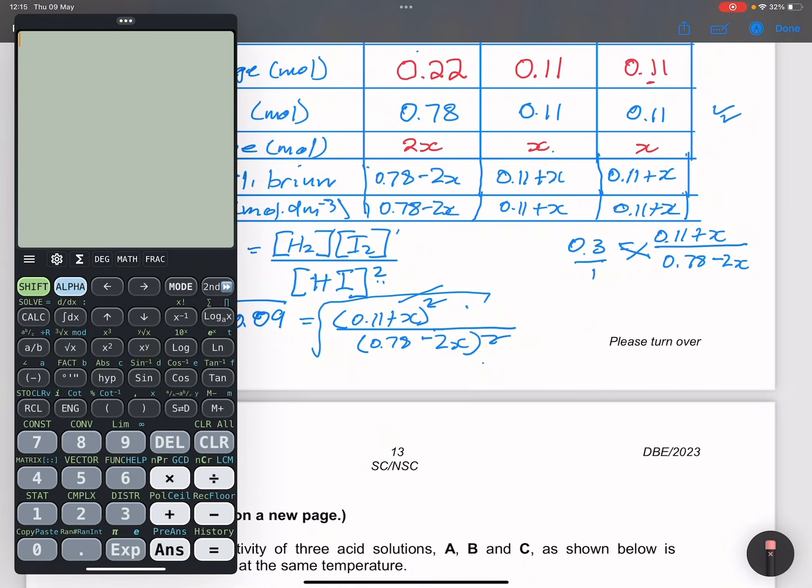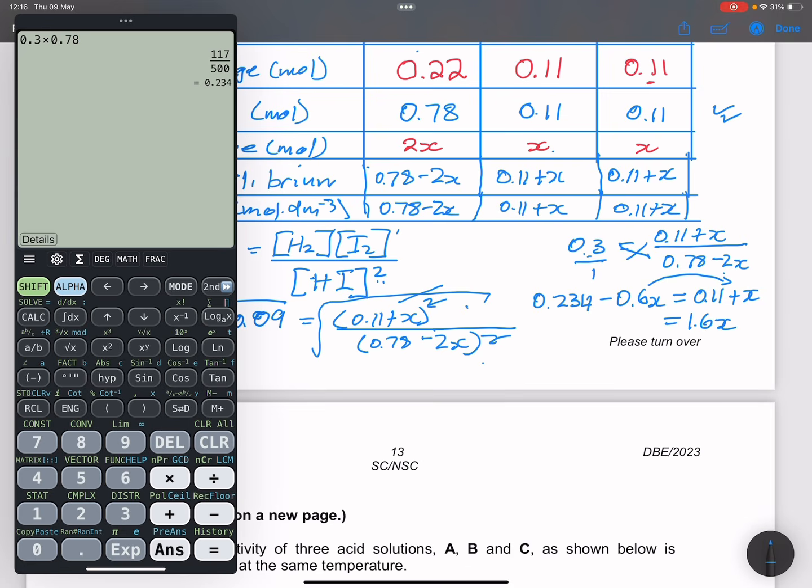So 0.3 times 0.78 gives me 0.234, minus 0.3 times negative 2 will give me minus 0.6x. I'm sure you can see that. And this is equal to 0.11 plus x. And then now let's try and get everything onto one side. So I am going to take the 0.6x to the other side. That gives me 1.6x.